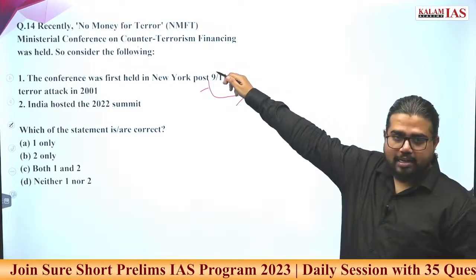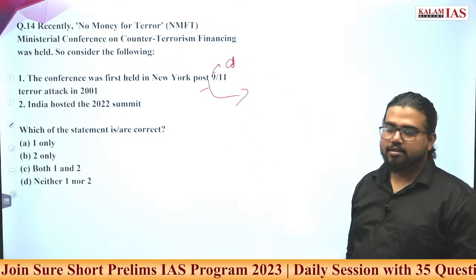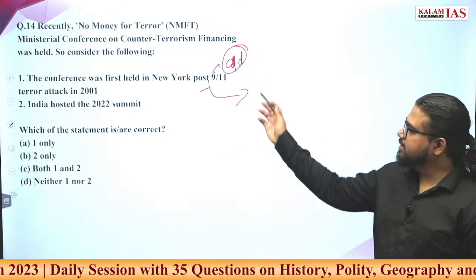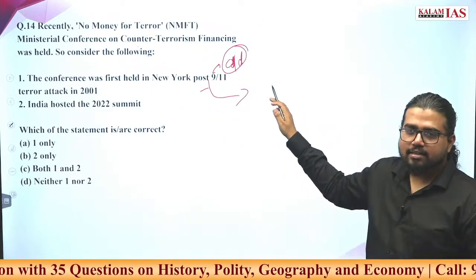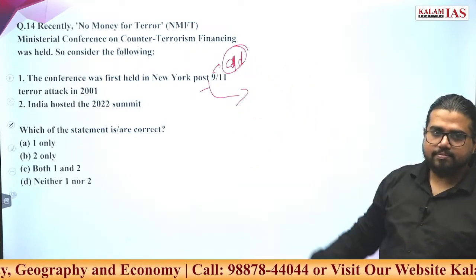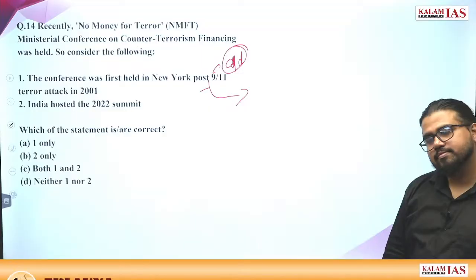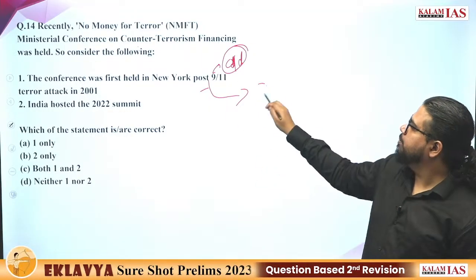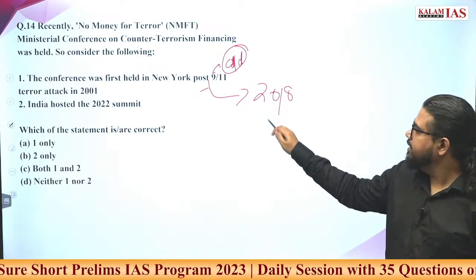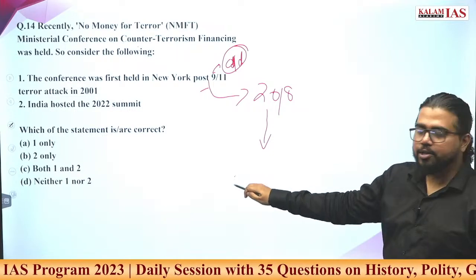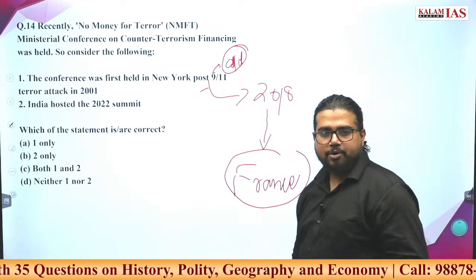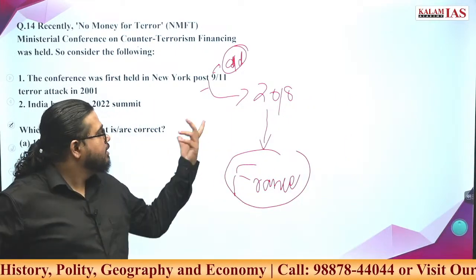You are saying this is too old data. Such data will not come in the paper. This initiative, No Money for Terror, 2001. This initiative was formed in 2018. It is an initiative spearheaded by which country? Not USA, France. So after the Charlie Hebdo incident, this initiative was spearheaded.